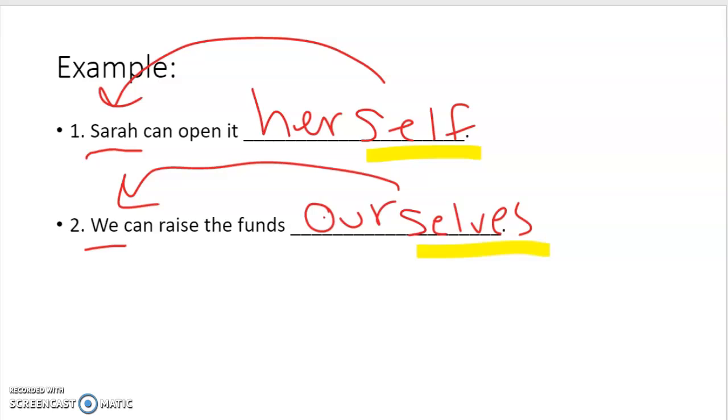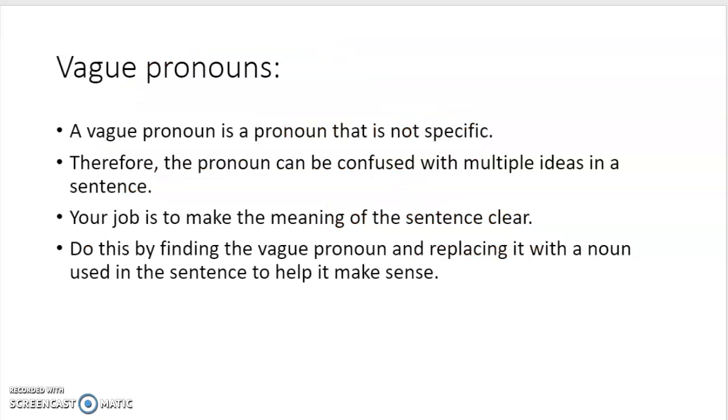The second one we are struggling with is vague pronouns. So this is number 4 on your Tuesday daily review. A vague pronoun is something that's not specific. Therefore, it can kind of be confused with multiple ideas. You're like, maybe what are they talking about? Or maybe you think something different than the person next to you. So your job is to make the meaning clear. But you can't change the meaning of the sentence, so you can't add in your own ideas. You just have to replace it with something already in the sentence. This is normally going to be a noun that's in the sentence.